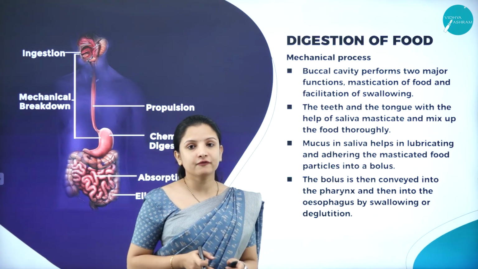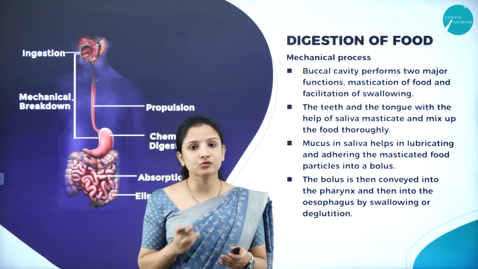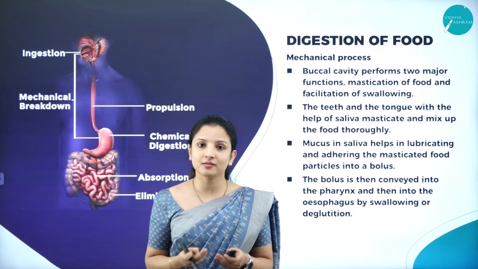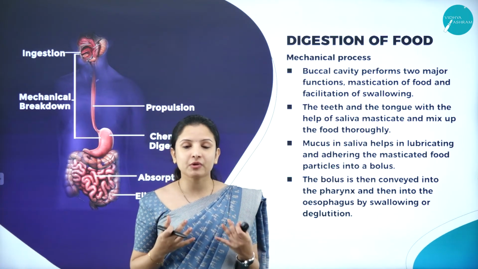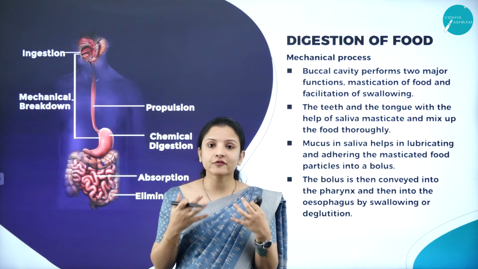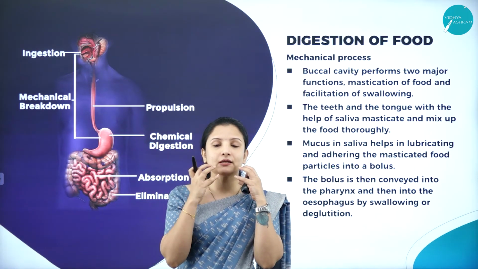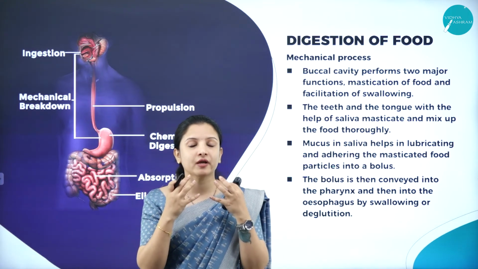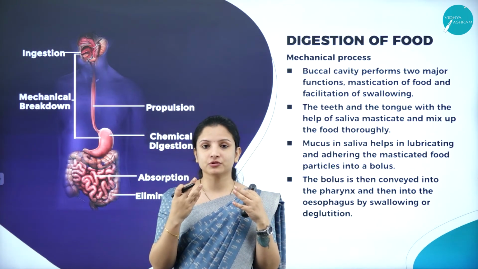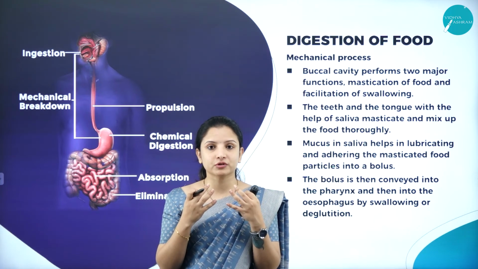So the digestion of food is actually divided into two processes. One is the mechanical process and the other one is the chemical process. You can guess when I talk about the mechanical process, right? Something involving biting, chewing, everything is the mechanical process. And where does this mechanical process occur?